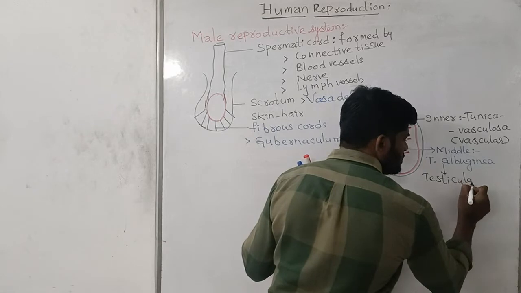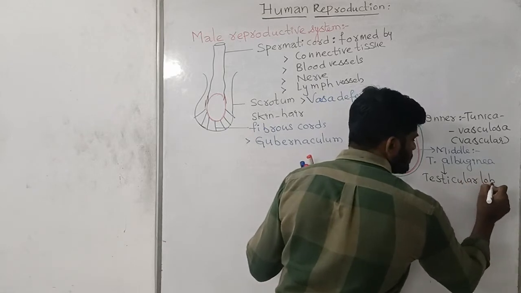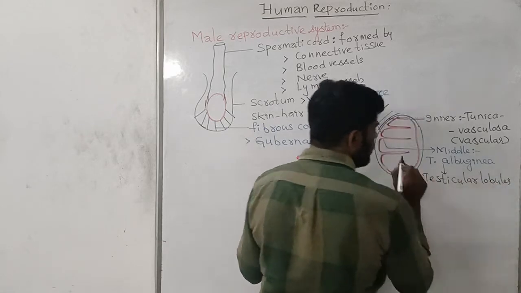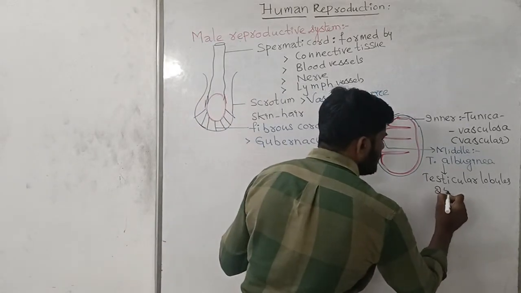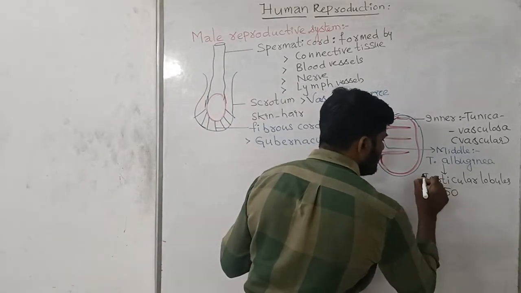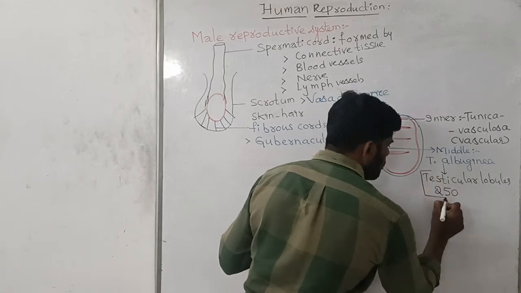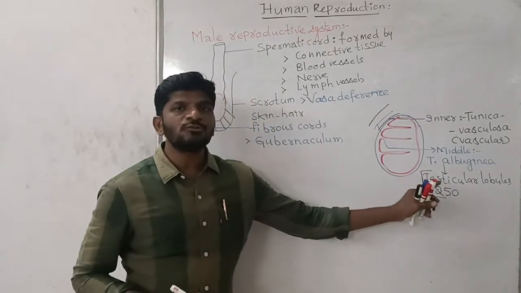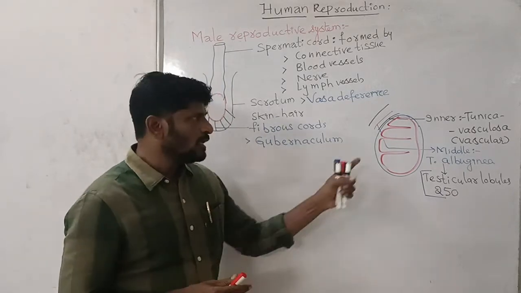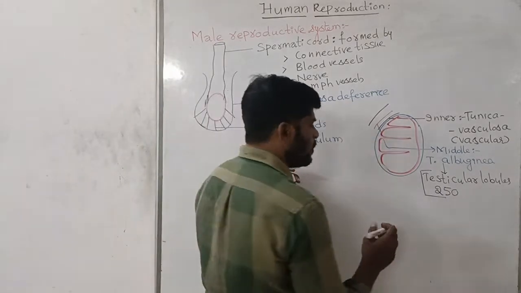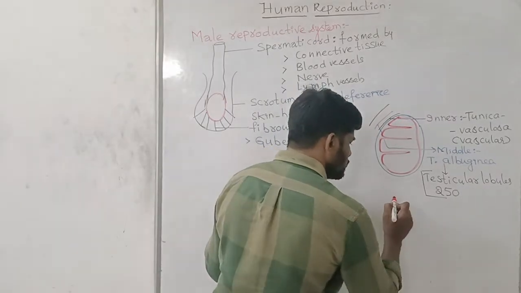For one testis, as many as 250 testicular lobules are present. Each lobule contains 1 to 3 seminiferous tubules.